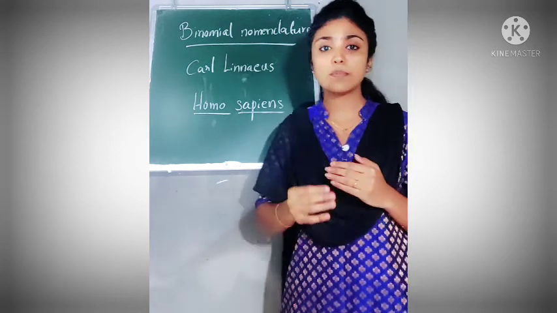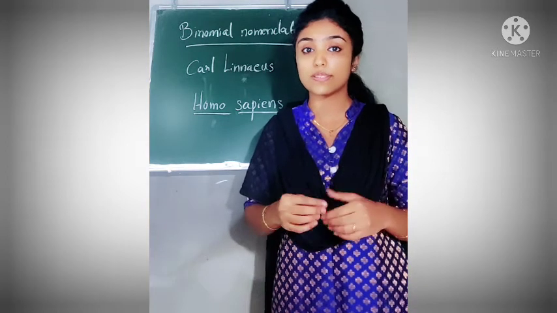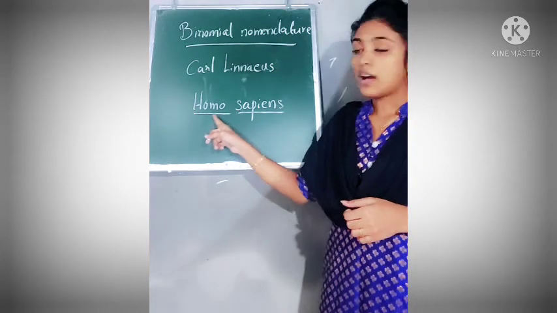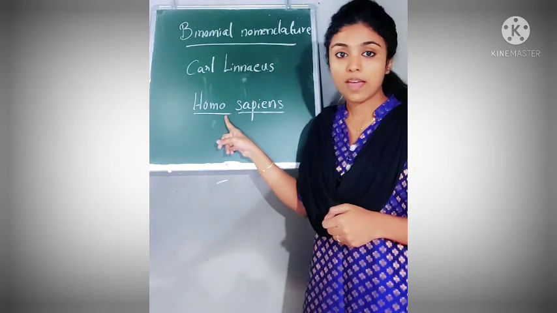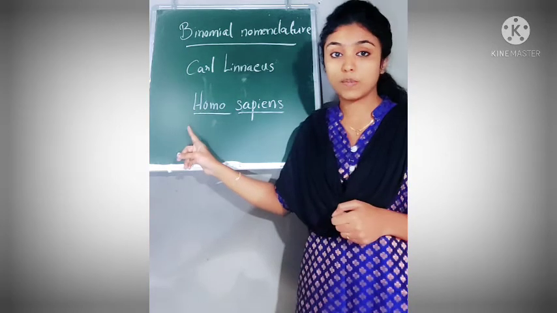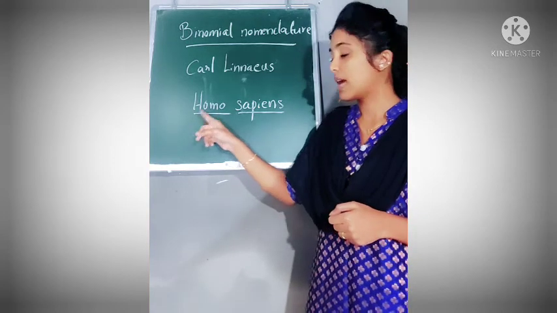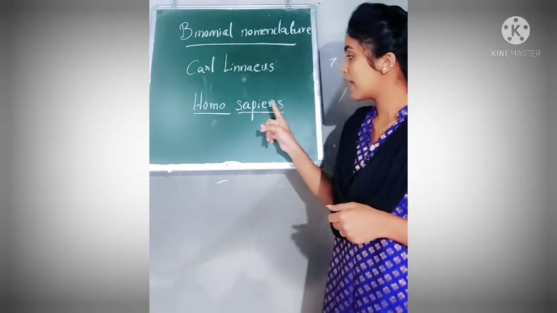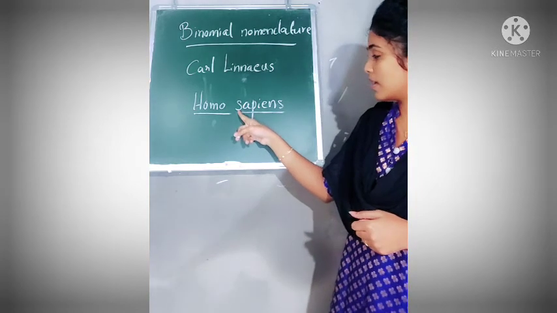And there are some rules on writing binomial nomenclature. So let us learn which are the rules while we are writing binomial nomenclature. Here I already told you that the first section is the genus name and it should start with a capital letter. This is one of the important rules. The genus name should start with a capital letter. And the second rule is that this is the species name, and it should start with a small letter. So here the s is a small letter.